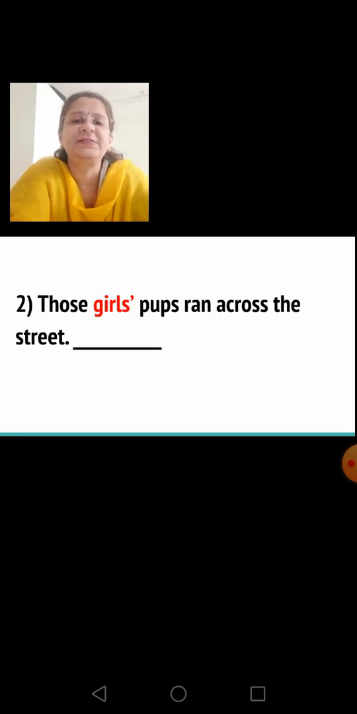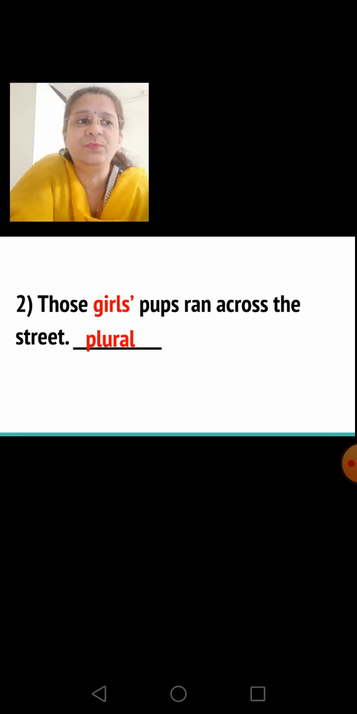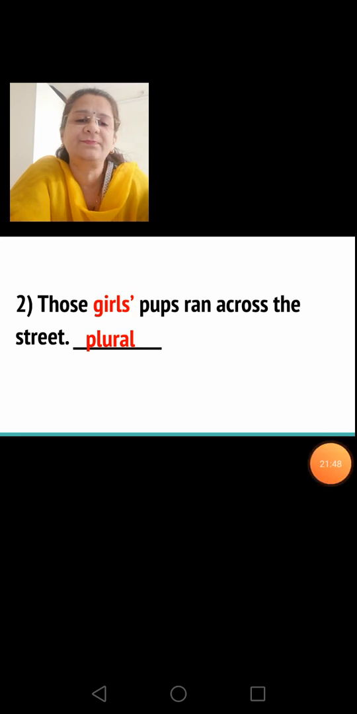Second sentence, those girls' pups ran across the street. Now those girls. Okay, so this is a plural noun. Okay children, now you all will look at the next three sentences and analyze if the highlighted word is singular or plural. I'll give you some time and then we will discuss the answers.